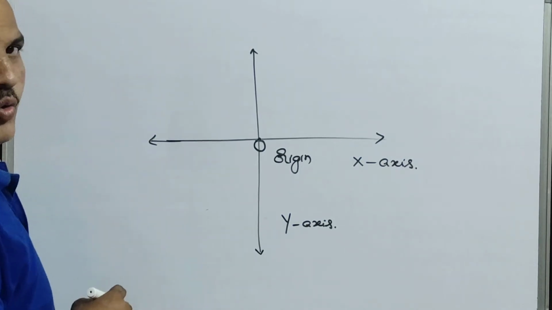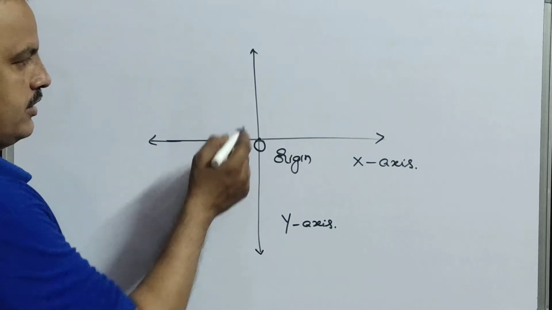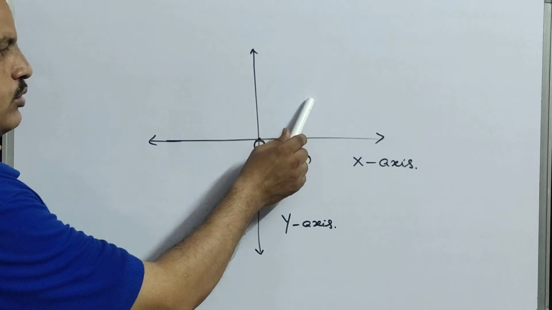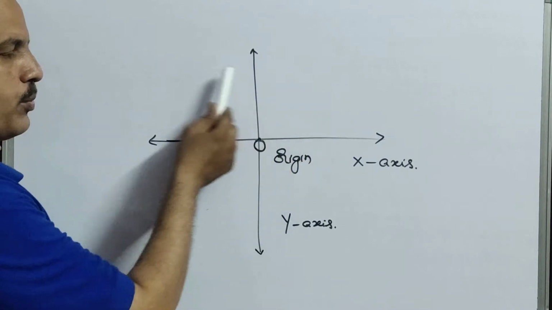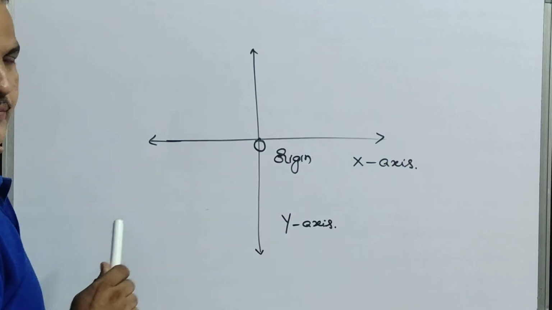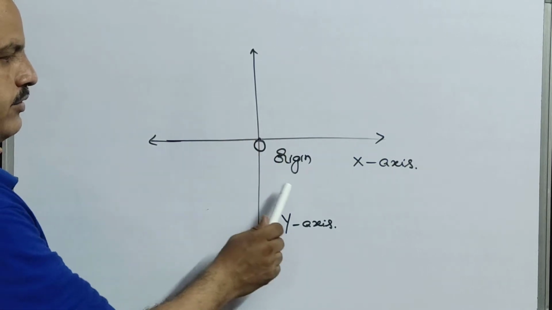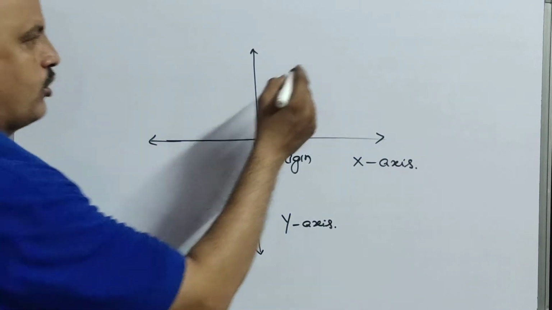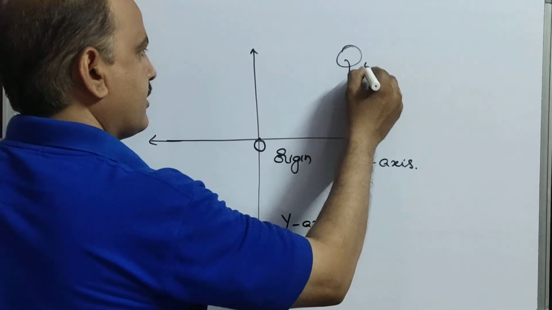This intersecting point divides the plane into 4 parts: 1, 2, 3, 4. We call them the 4 quadrants. What are those? Quadrants.